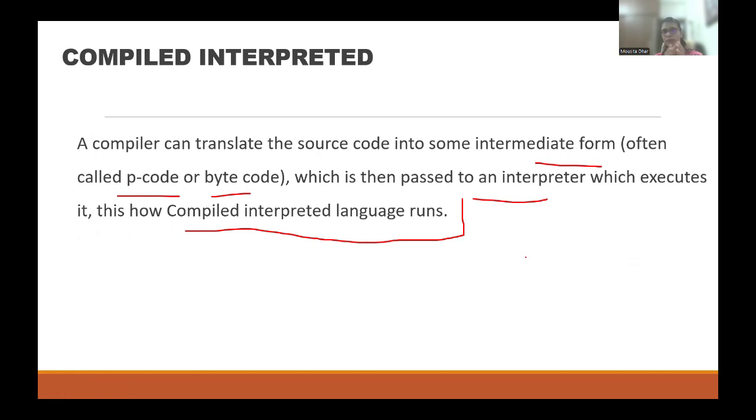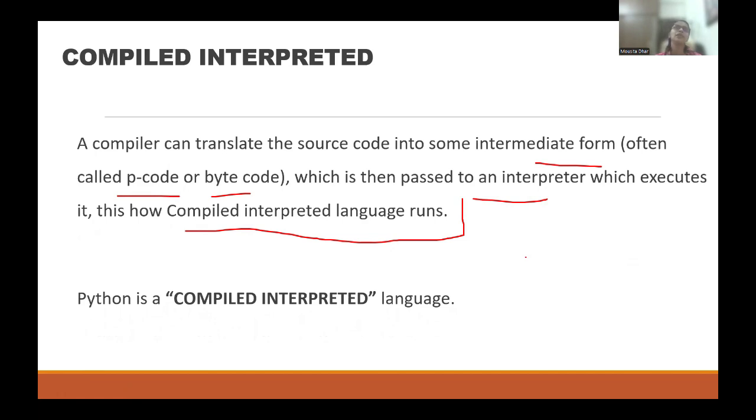Then those intermediate forms will be converted with the help of an interpreter into the machine code. That's why it is called both compiled and interpreted. What is the advantage and everything? I am coming to that in my next slide. So actually Python is a compiled interpreted language. Though most people are saying that Python is an interpreted language, it's okay.